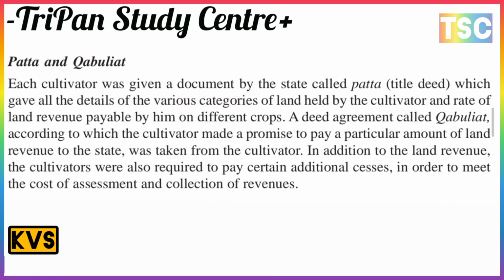The agreement is called the Qabuliyat, according to which the cultivator made a promise to pay a particular amount of land revenue to the state, and it was taken from the cultivator. In addition to the land revenue, cultivators were also required to pay additional cesses in order to meet the cost of assessment and collection of revenues.